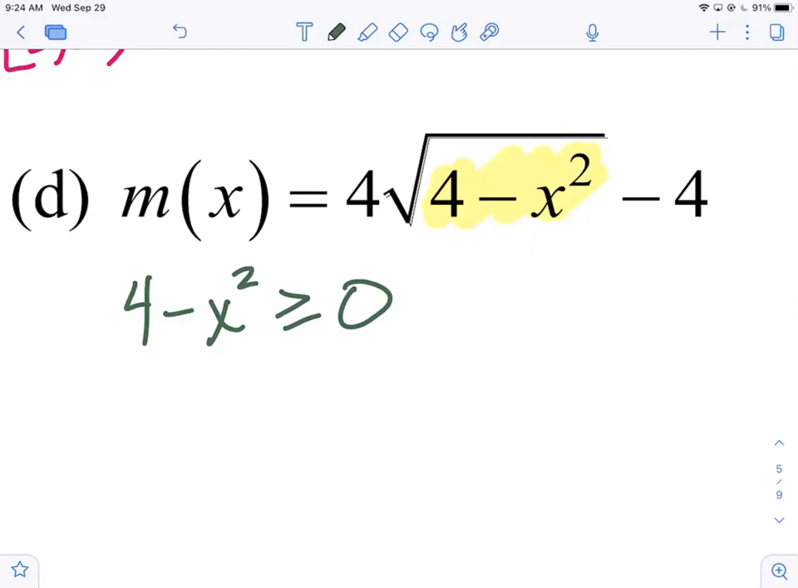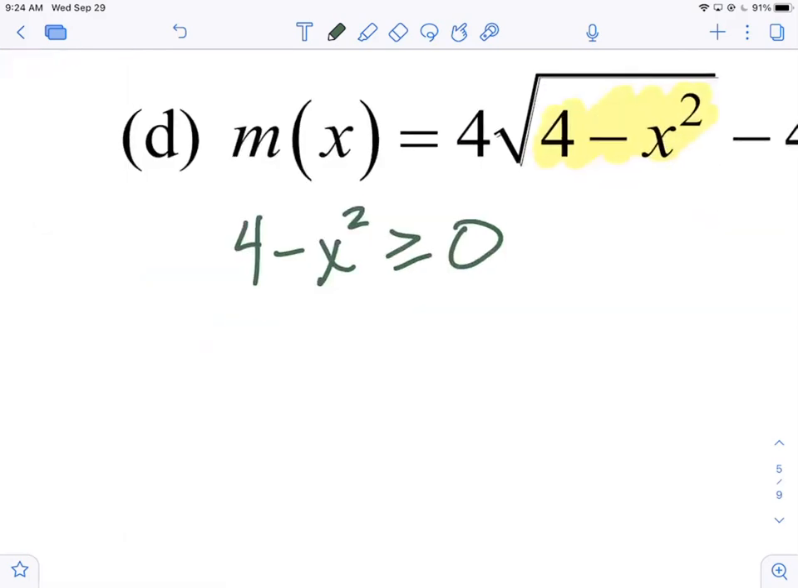Now we have a quadratic inequality. We can't solve it algebraically. We got to solve it graphically. We know this is a parabola. It's x squared. The leading coefficient is negative, so we know it opens what? Down.